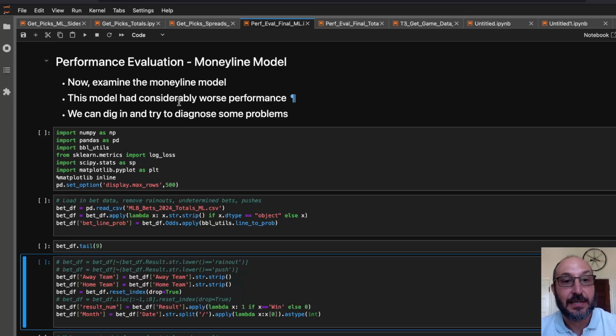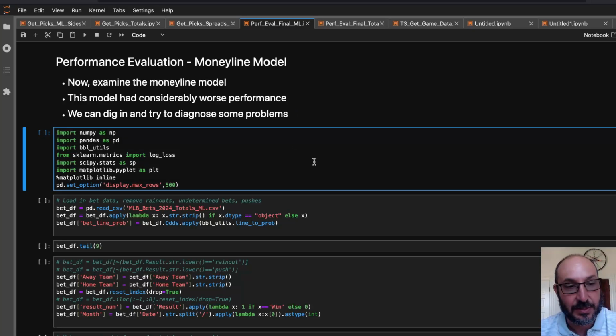So this model had noticeably worse performance. It was down 12.75 units for the season. But we're going to dig in and try to diagnose some of the problems and see some tips for how we might have improved the model or what might be going on.